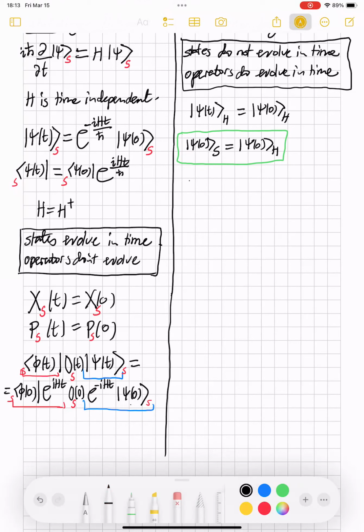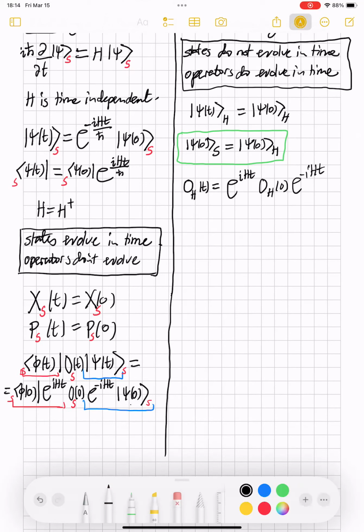In the Heisenberg picture, the operator O_H at time t is not equal to the operator at time 0. Let me tell you how they are related. It's e to the i H t. If I was putting in h bars, I would have divided by h bar, but I'm not putting the h bars in anymore. Then I would have the Heisenberg picture operator at naught and e to the minus i H t. So this would be the time evolution of the Heisenberg operator.